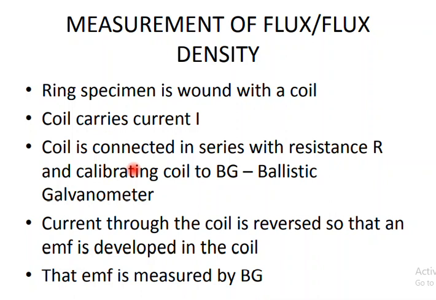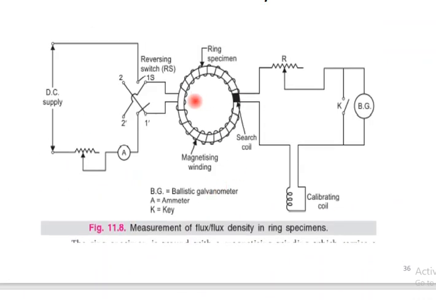So the flux density measurement inside a specimen can be done by winding a search coil over the specimen. Here is the search coil, and this is the ring specimen. The search coil is wound over the specimen. This search coil is denoted as the B coil. This search coil is then connected to a ballistic galvanometer.